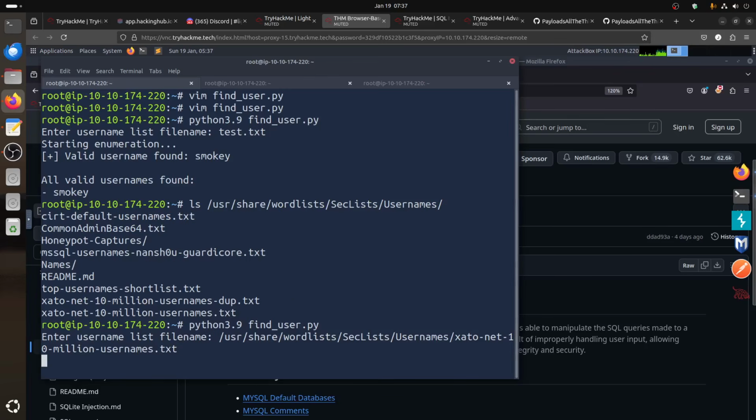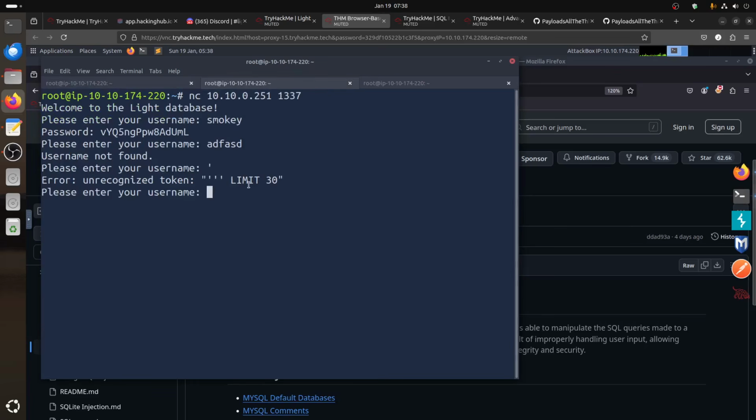Of course it is not the way, because the username I don't think is in that list, and it takes too long. You will find some users, just give it a minute, you will find some users. It's not like it doesn't find it. No, but with this error you can see limit 30.